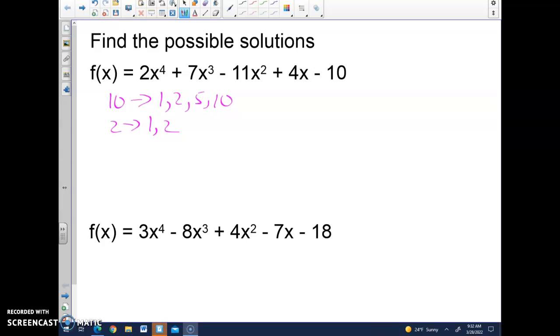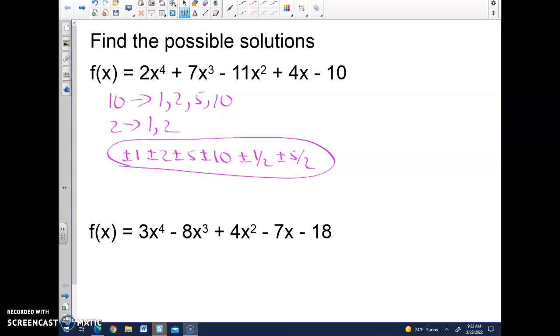Factors of 10 over factors of 2. So we take every factor of 10 and put it over 1. So plus or minus 1, plus or minus 2, plus or minus 5, plus or minus 10. Then we take every factor of 10 and put it over 2. Plus or minus 1/2. 2 over 2 is 1, so I don't need to repeat that one. Plus or minus 5/2. 10 over 2 is 5, so I don't need to repeat that one.